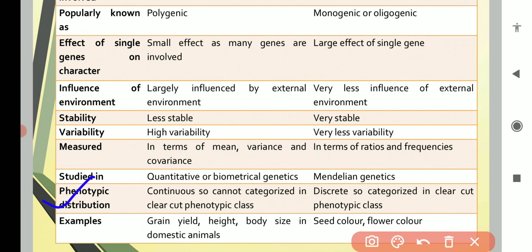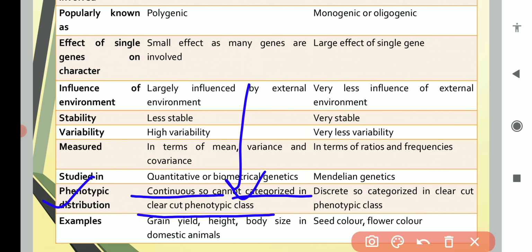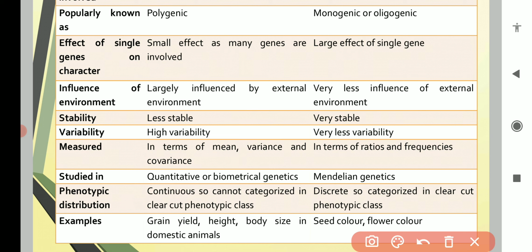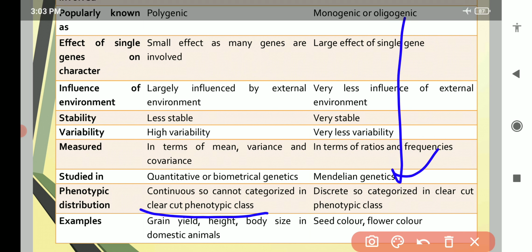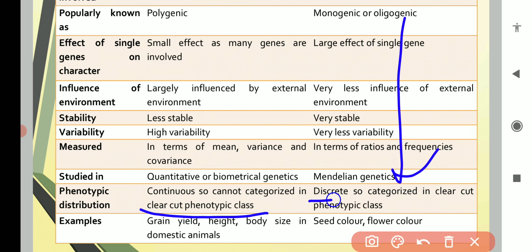For phenotypic distribution, a continuous distribution will be there in quantitative characters, so we cannot categorize them into clear-cut phenotypic classes. For qualitative characters, the phenotypic distribution is discrete, and we can categorize these characters into clear-cut phenotypic classes.